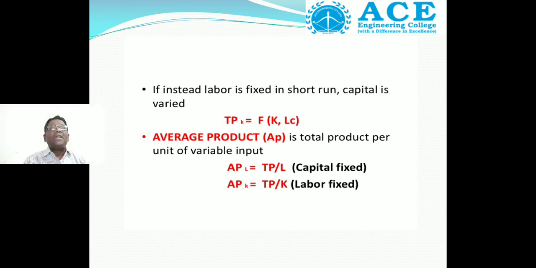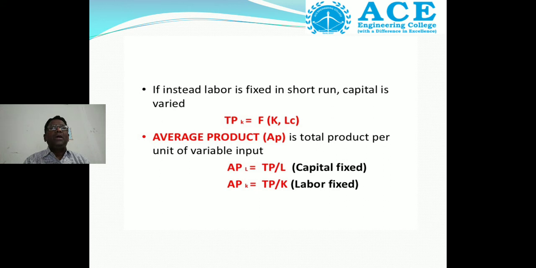Then average product. Average product is total product per unit of variable input. Average product of labor equals total product of labor.